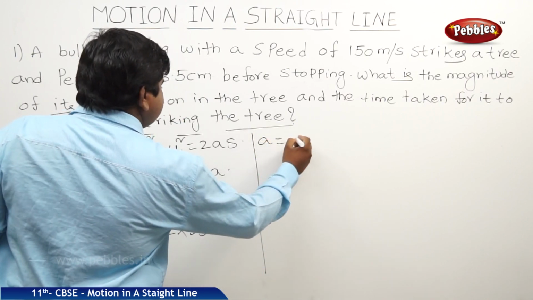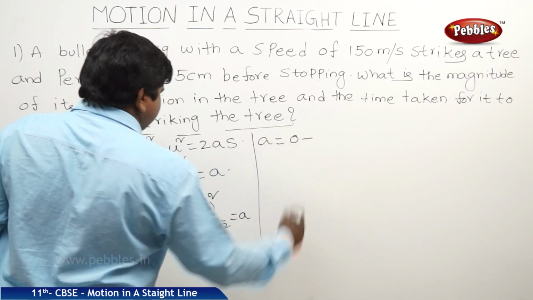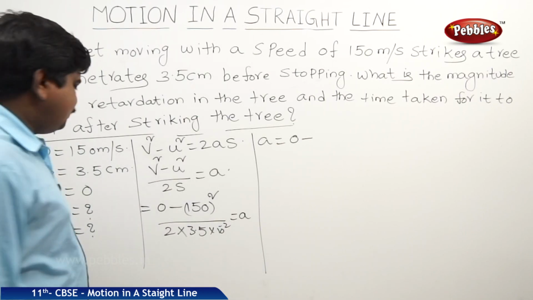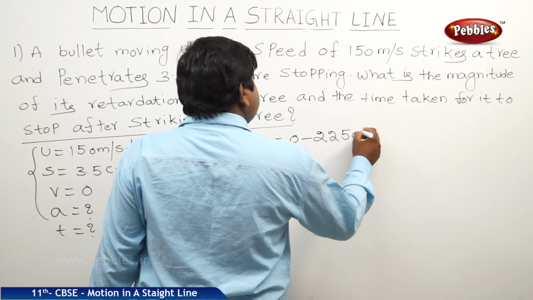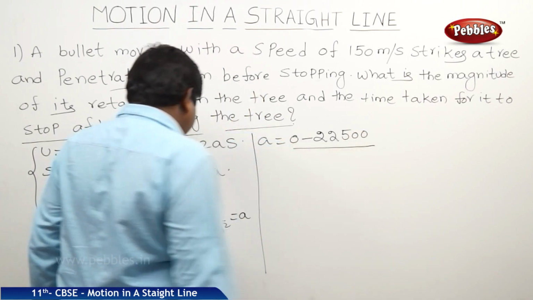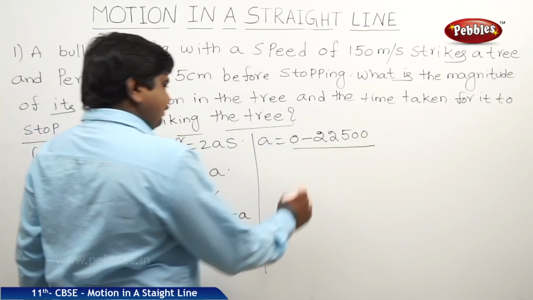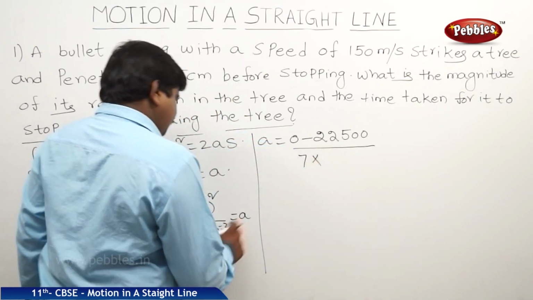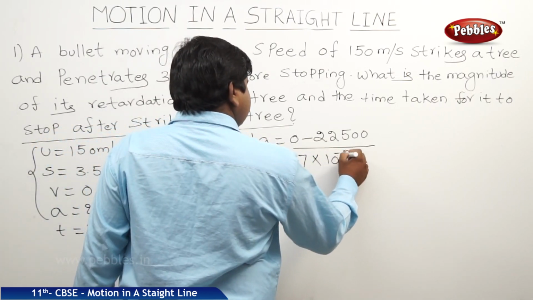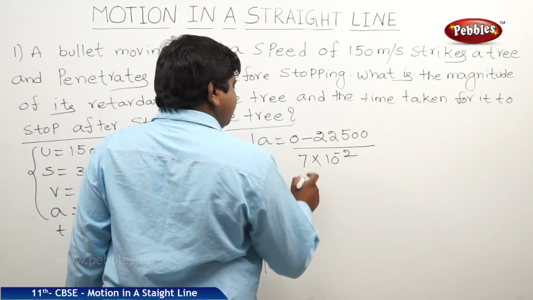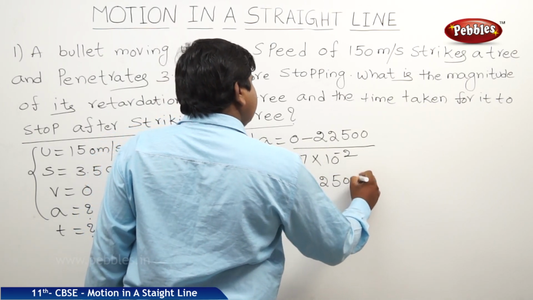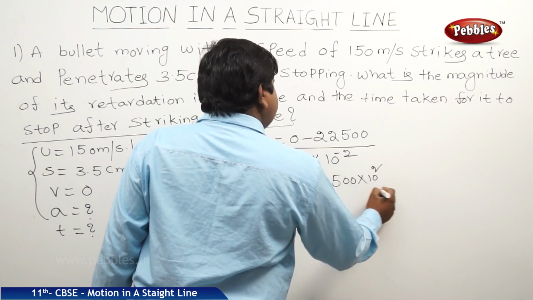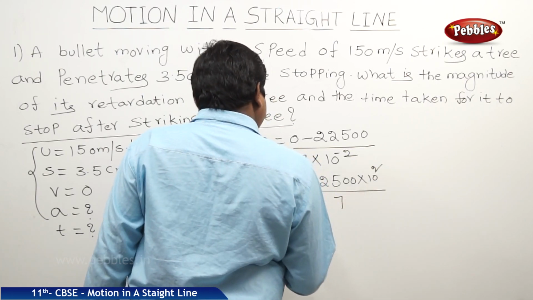Therefore, acceleration is equal to 0 minus 150 whole square, 15 15s are 225, by 2 into 3.5, 7 into 10 power minus 2. This 10 power minus 2 goes up, minus 22500 into 10 square by 7.